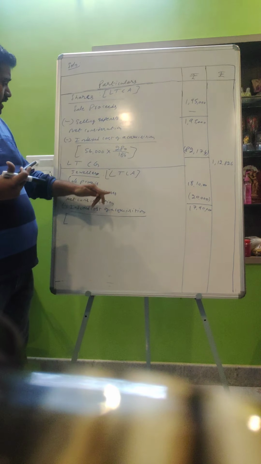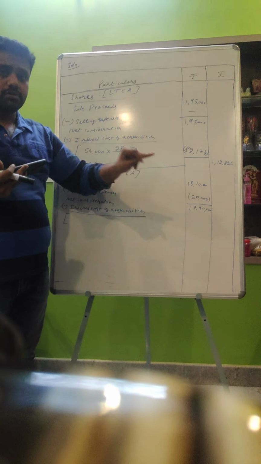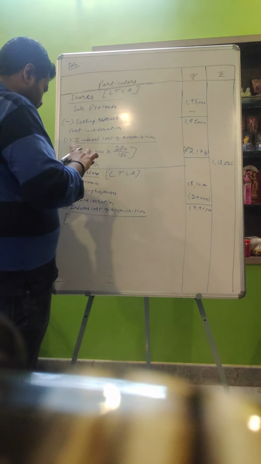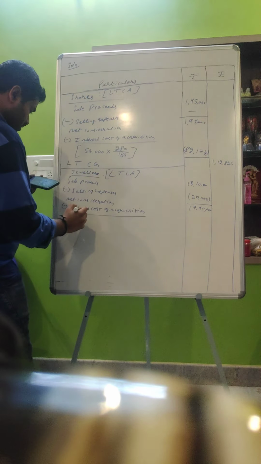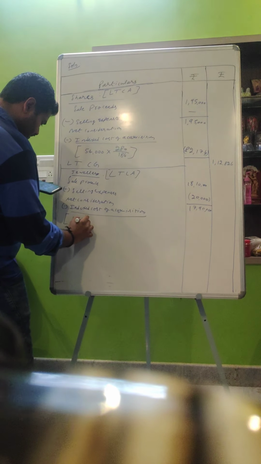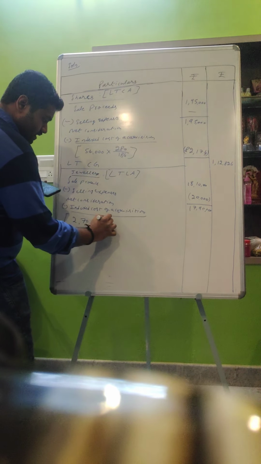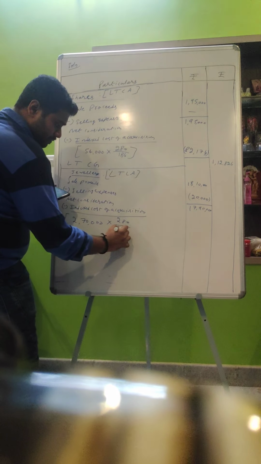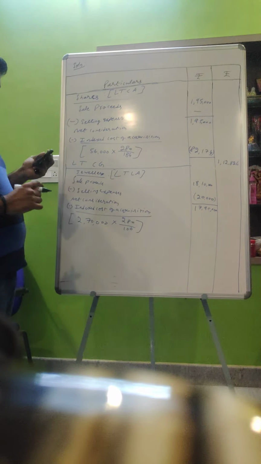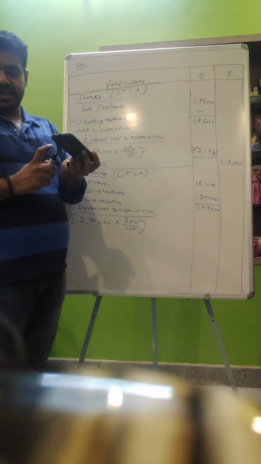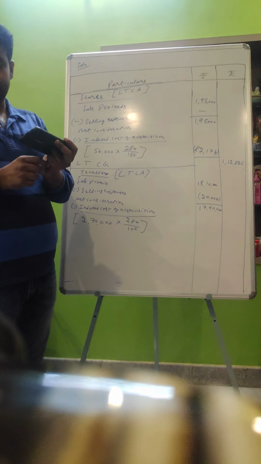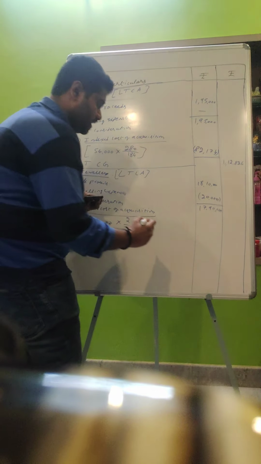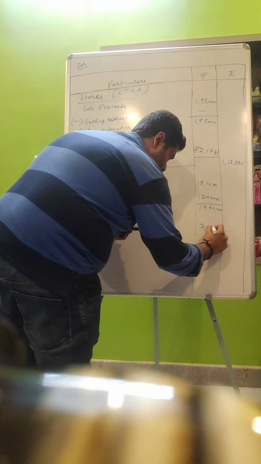First, you need to check for how much he has sold and for how much value he has purchased. So here he has purchased for 2,70,000. So 2,70,000 into 280 divided by 100 becomes 7,56,000.